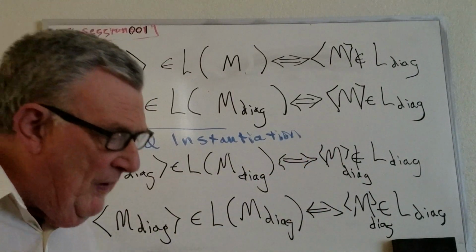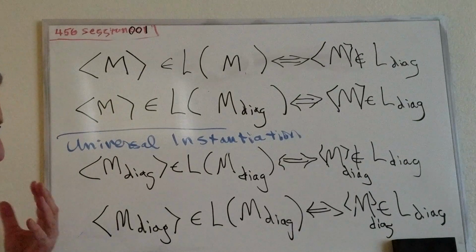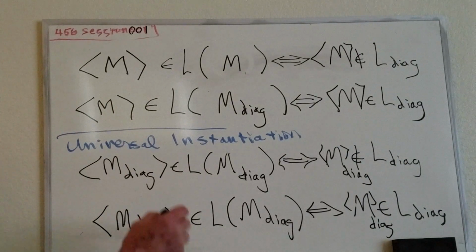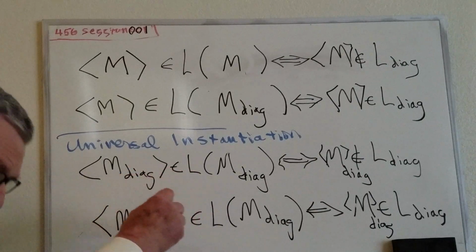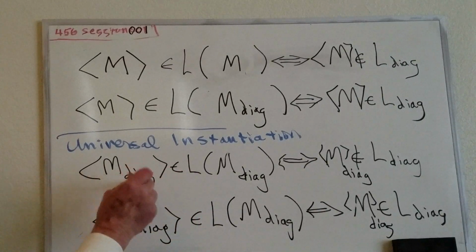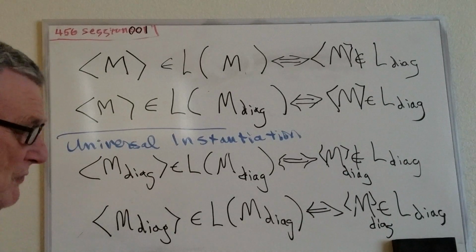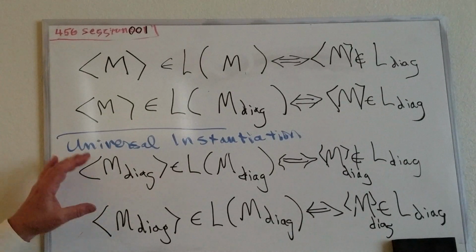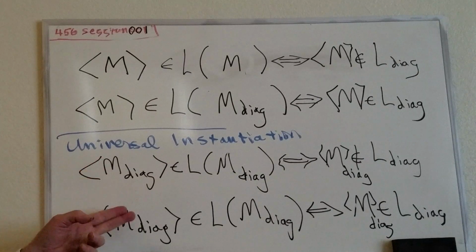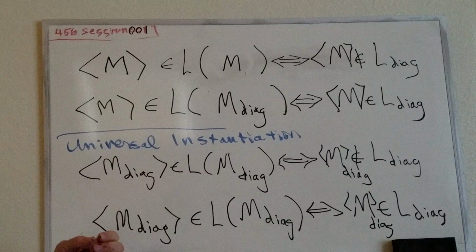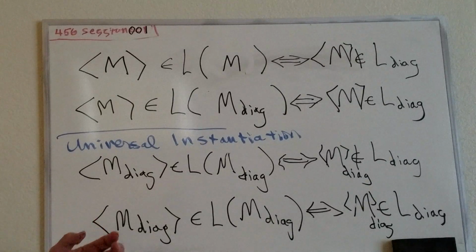Except that's actually a fallacy to say they contradict each other, because they don't. The only way they would contradict is if this machine actually exists. And so we now are forced to conclude that the machine M sub diagonal does not exist. And that's a contradiction, which means that we have proved that the diagonal language is not decidable.